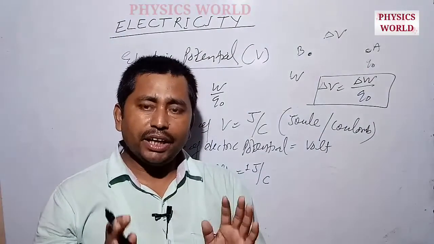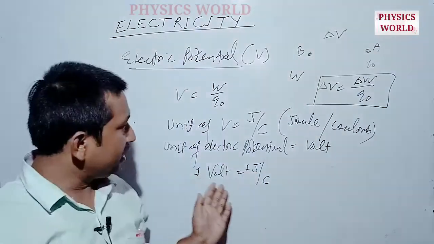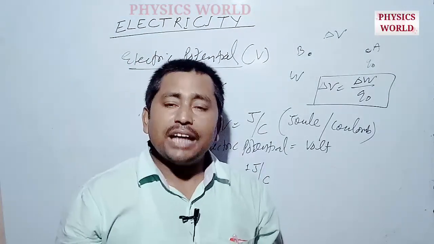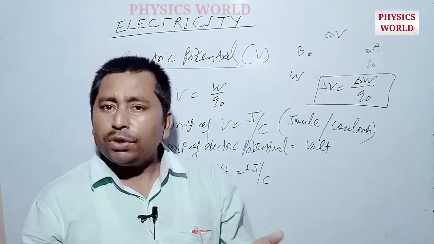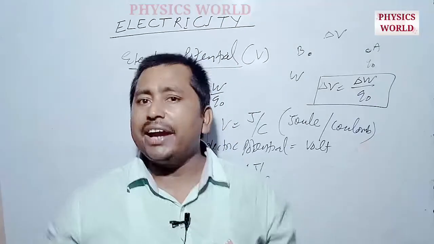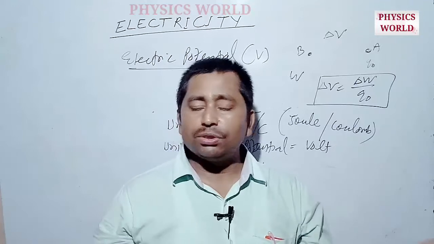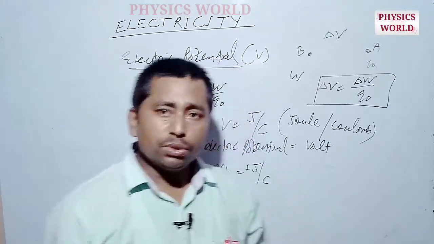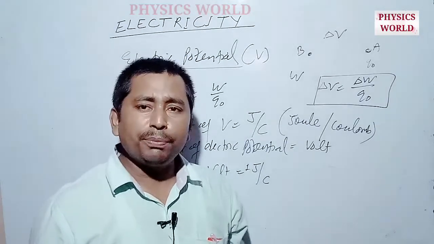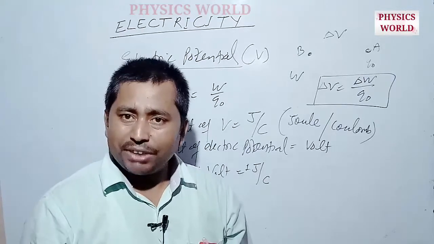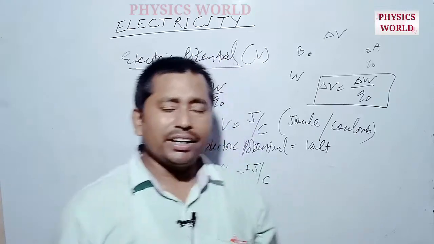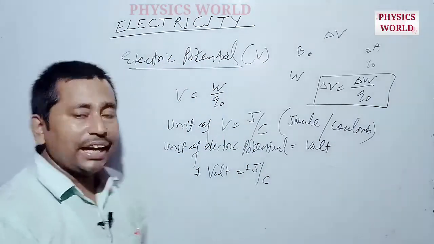Now if we assume that all the physical criteria for any conductor are constant, that is temperature, pressure, etc., then the current flowing through any conductor is directly proportional to the potential difference across its ends, and this law is known as Ohm's law. So according to Ohm's law, the electric current flowing through any conductor is directly proportional to the potential difference across its ends. It can be expressed mathematically like this.